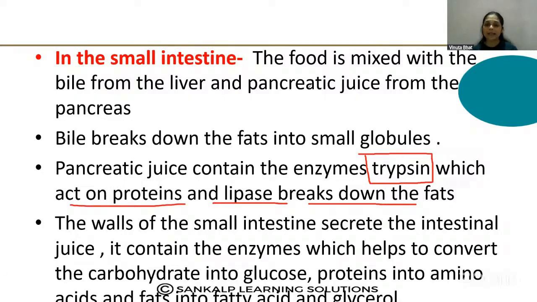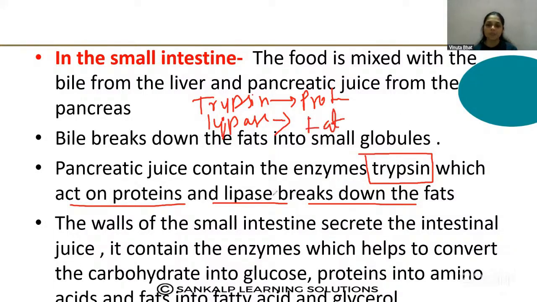So the pancreatic juice contains trypsin, which acts on the protein, which is helpful for the protein digestion, and lipase. Very important, the enzyme names are very important. Lipase breaks down the small globules of the fats, which is involved in the fat digestion. Then again,